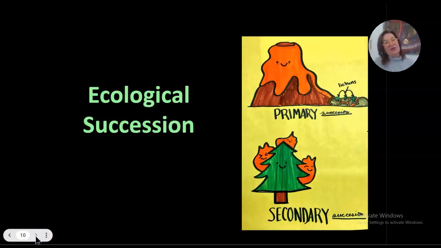Okay, so this is ecological succession. First, we have primary, no soil. If you remember nothing else, remember primary, no soil, secondary, with soil. All right.